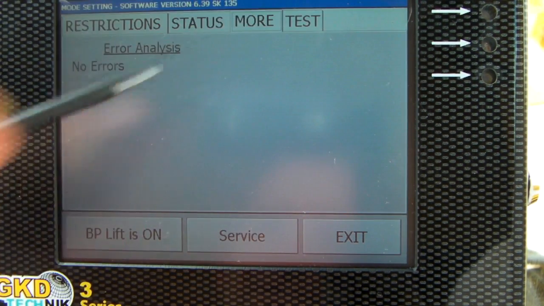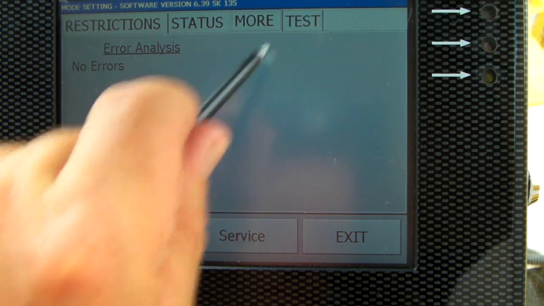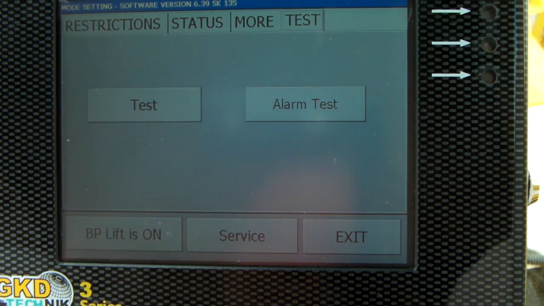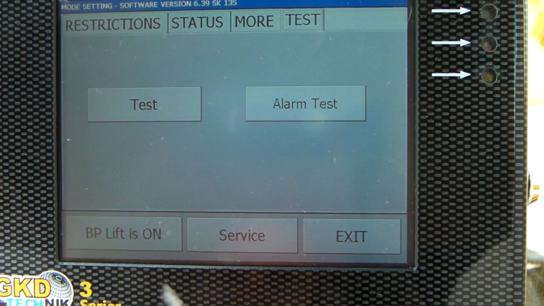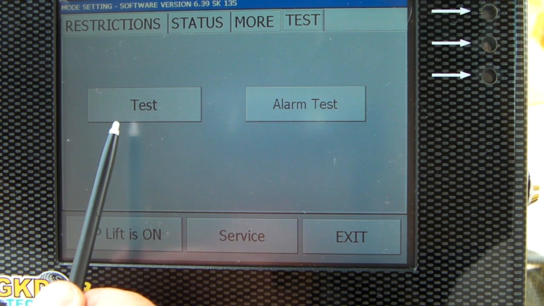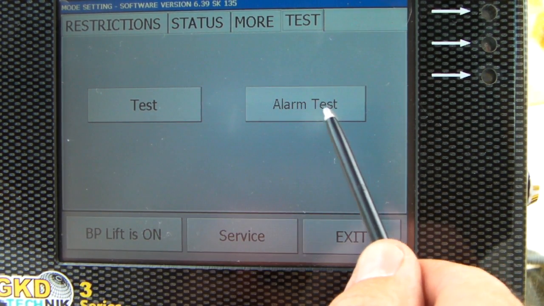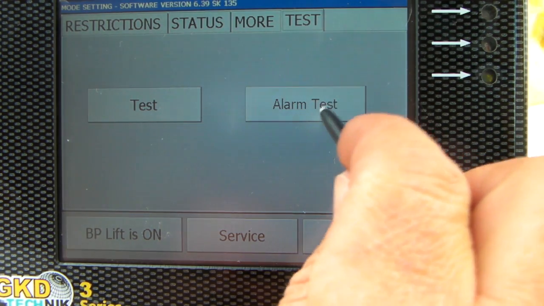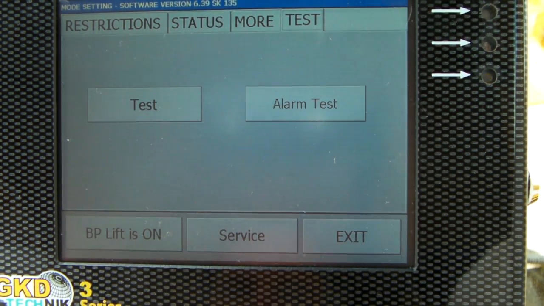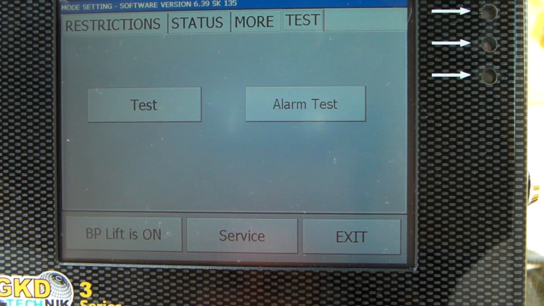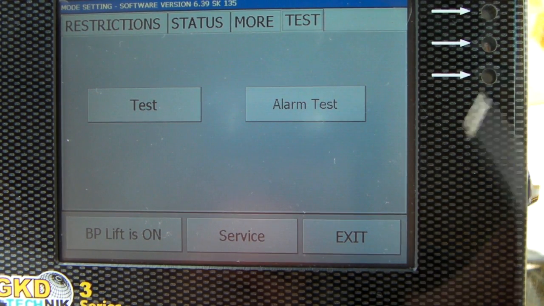And finally, the test page. On the test page, we've got the test button, which gives us access to a lot of information about the system, and the alarm test button. If I press the alarm test button, what's going to happen is the system will cycle through all of its warning lamps and external alarms, plus the LEDs on the side of the system, one by one, just to test that they're all working correctly.